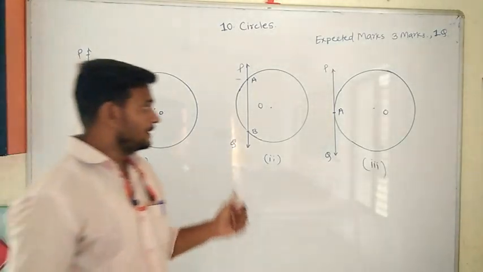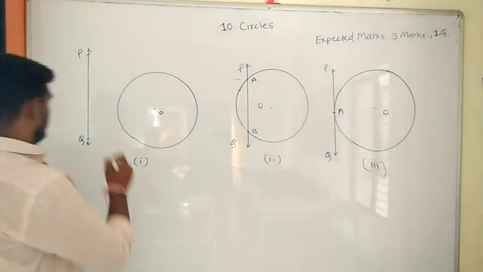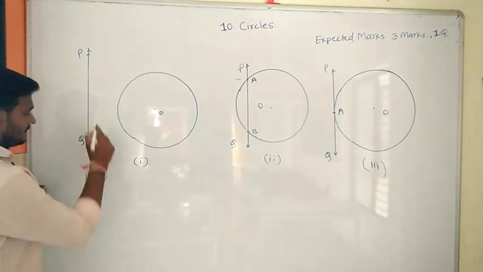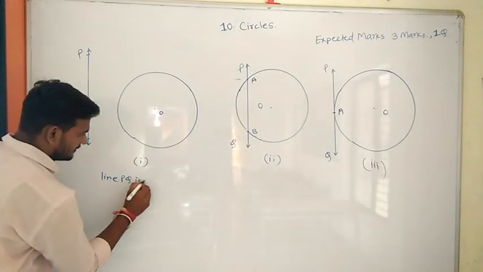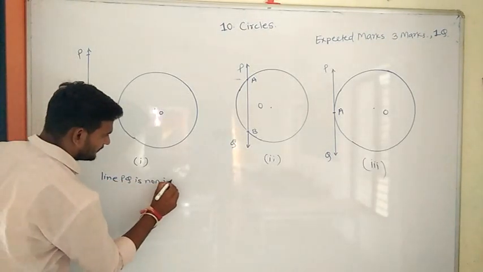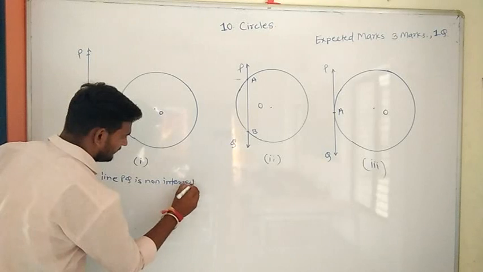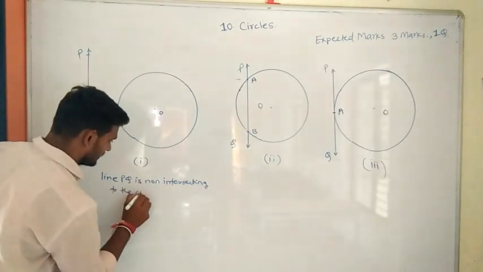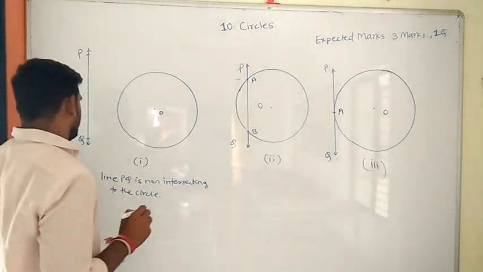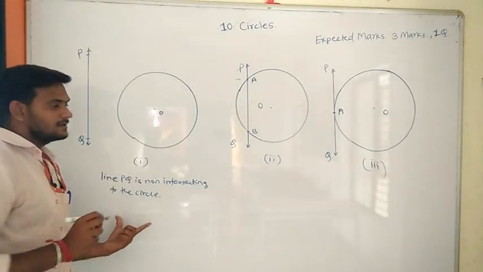Okay, now write below this figure. Here, the figure first shows that the line PQ is non-intersecting to the circle. Line PQ is non-intersecting to the circle.